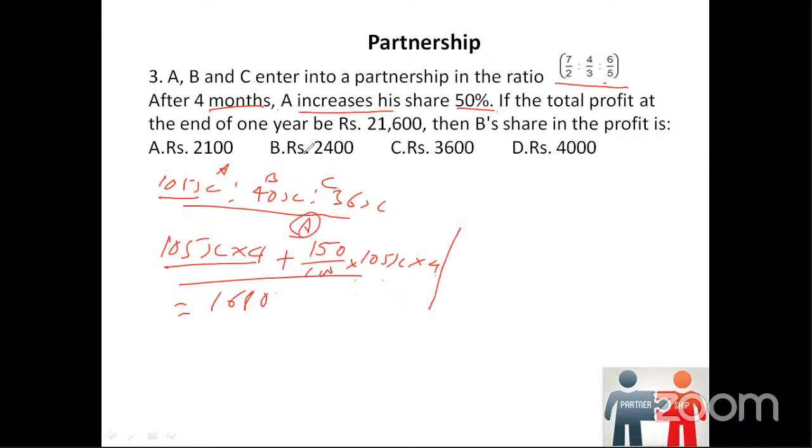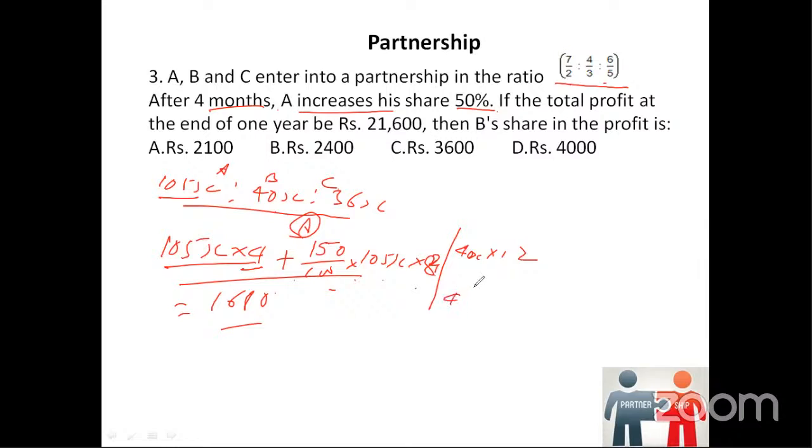Why did we get two values? Because for the first 4 months, the value was different. For the next 8 months, the share was increased. So we got 1680 here. And for B, it was quite simple. It was just 40x into 12, that's it.